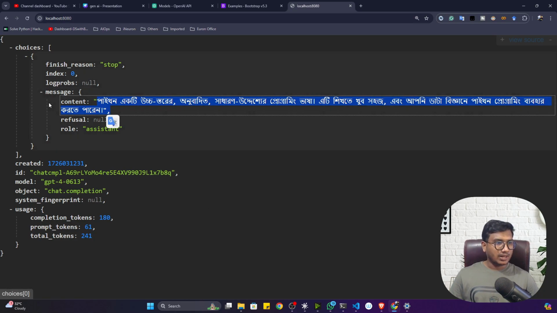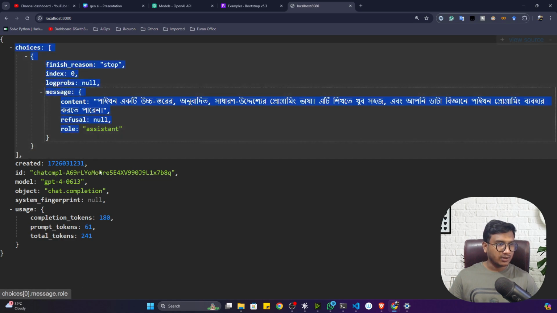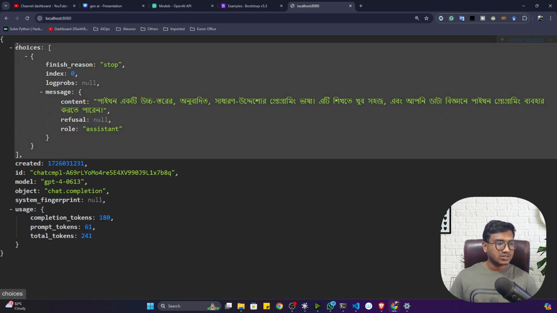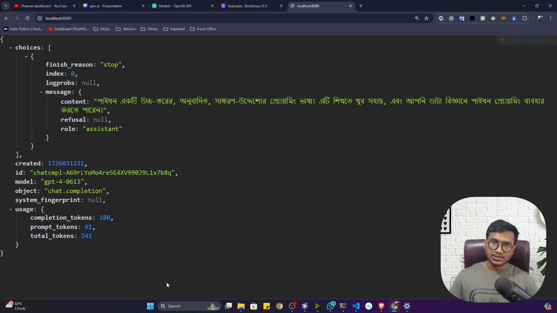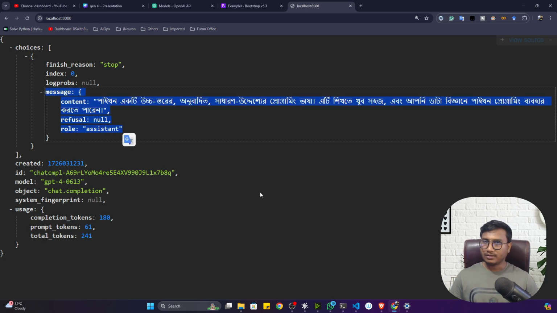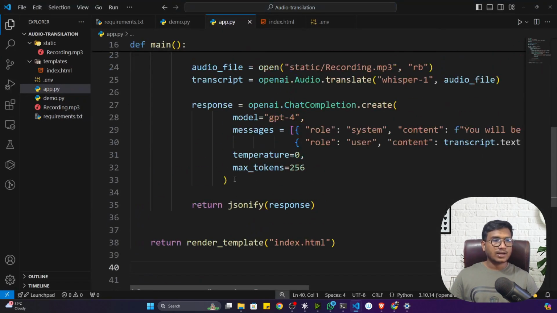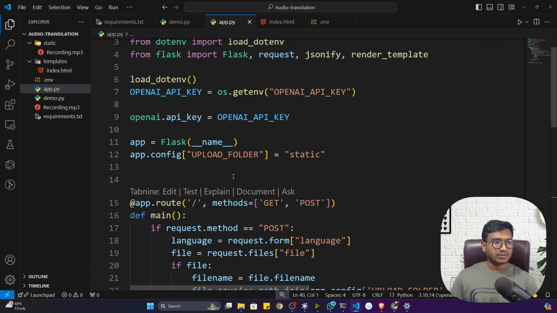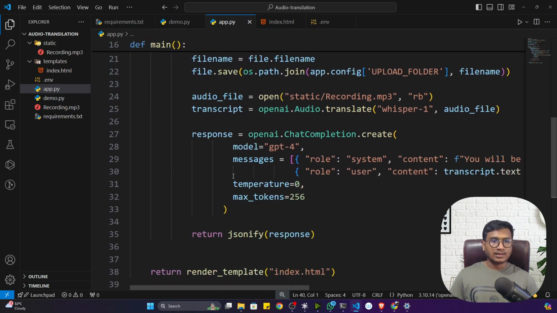Now you can also extract only the content instead of getting the whole response, but I printed all the response because I just wanted to show you each and everything it is returning. I already showed you how we can extract this content in my previous session, I think you remember. Fine. So yes, guys, that's how we can implement this project, and we can use the Whisper model. Now you can improve this project and add some more functionality. Let's say you want to convert this text back to audio, you can also do it. For this, just go to the Whisper documentation and check there.